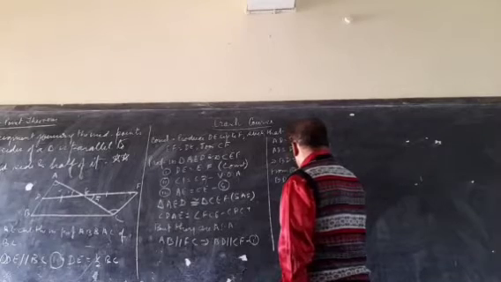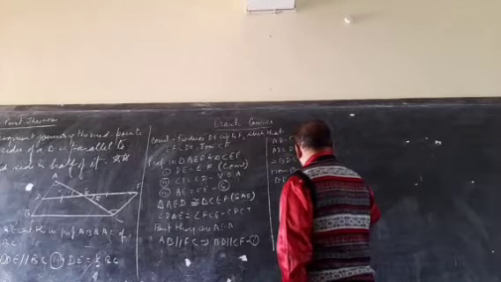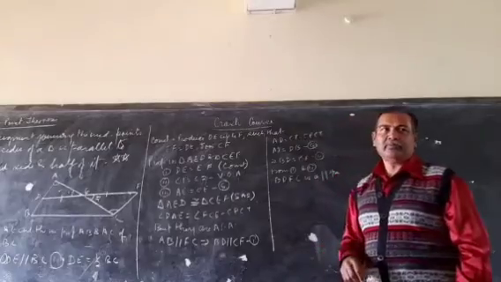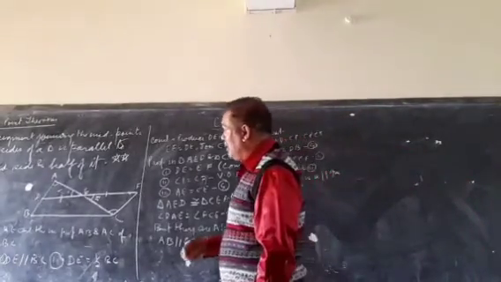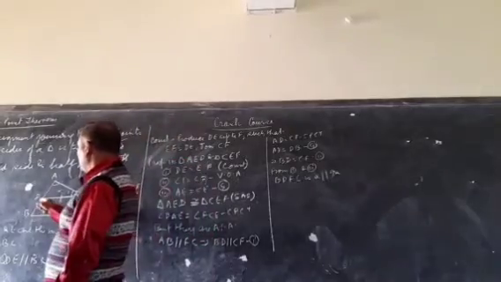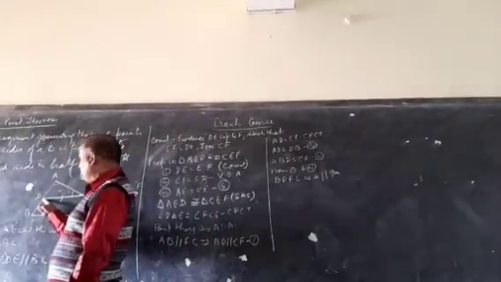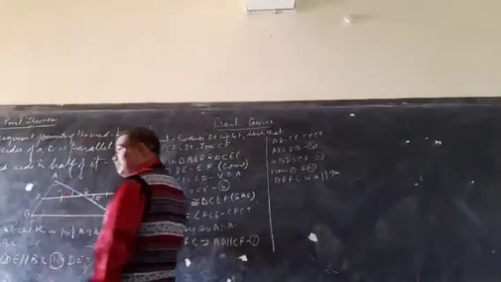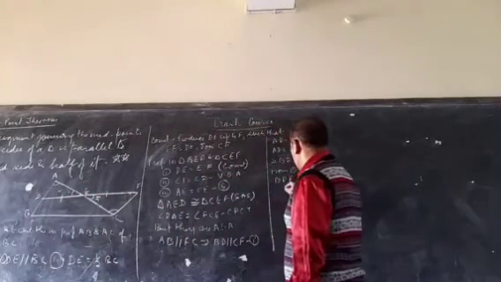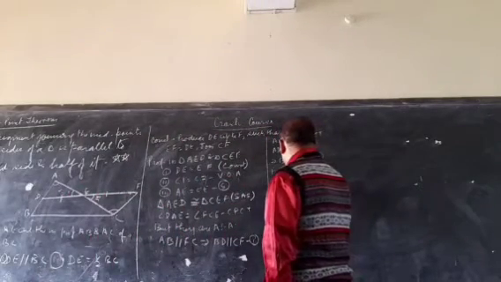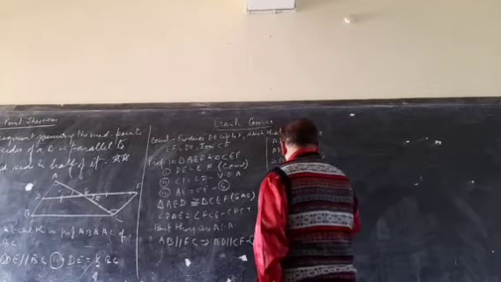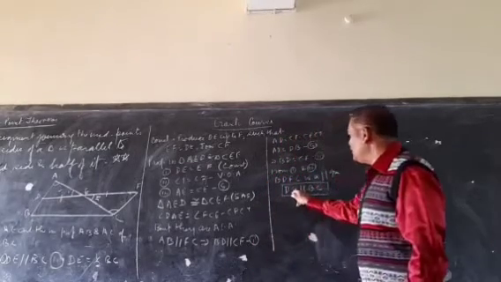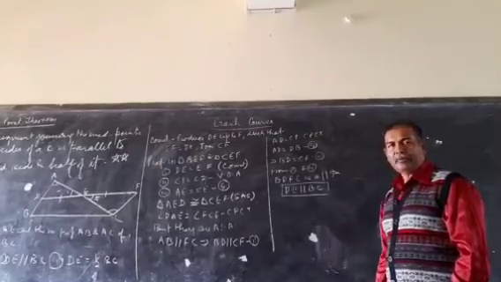BDFC is a parallelogram. Got it? Now, if it is a parallelogram, then the first part is automatically proved: DE is parallel to BC. We got it. Now we have to find the relation that DE is half of BC.